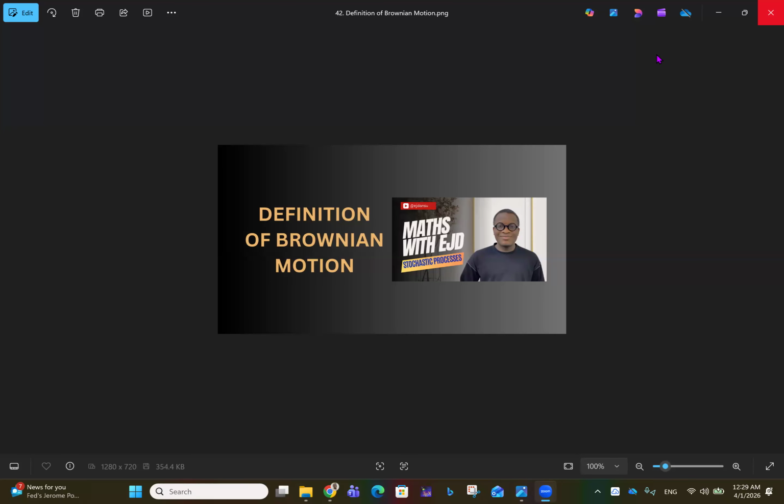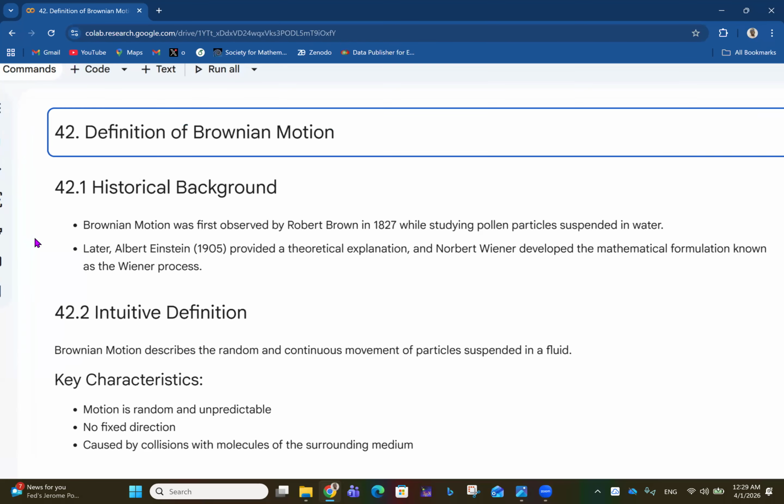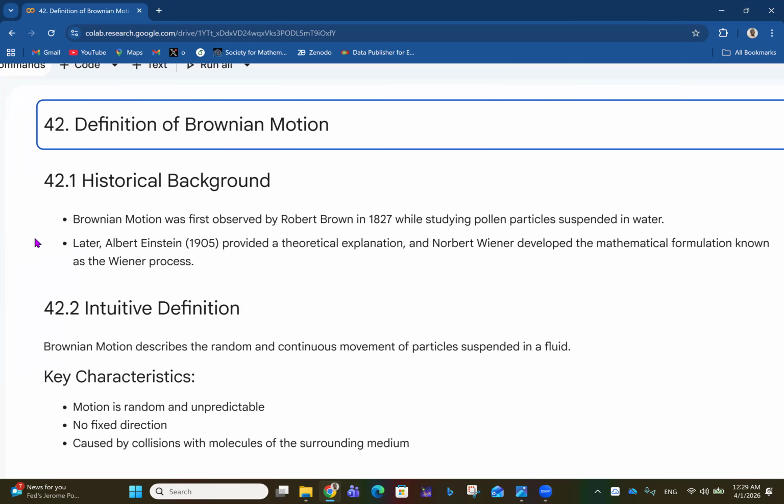On the stochastic processes playlist, we now move on to look at Brownian motions. So in the next set of videos, I'll be looking at Brownian motion. And the first video about it is the definition of Brownian motion. Okay, so first, a historical background.